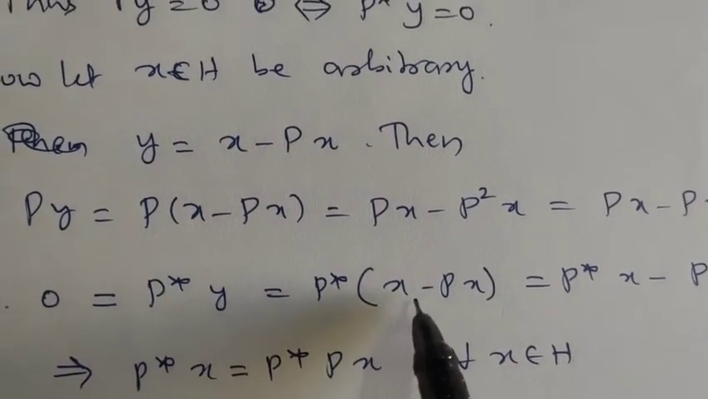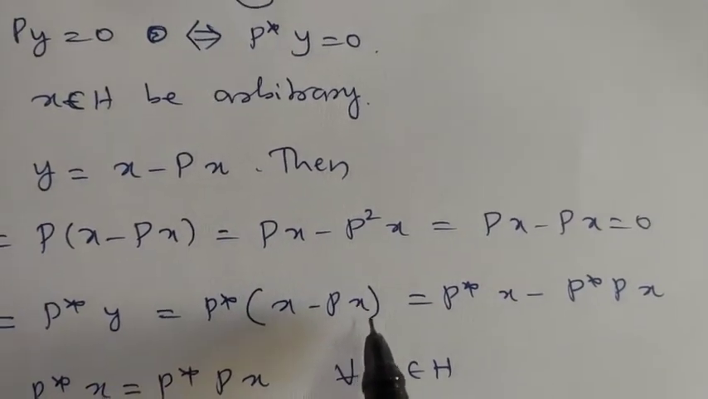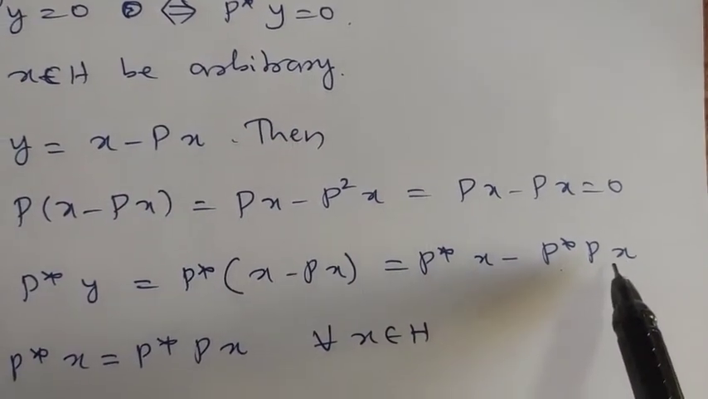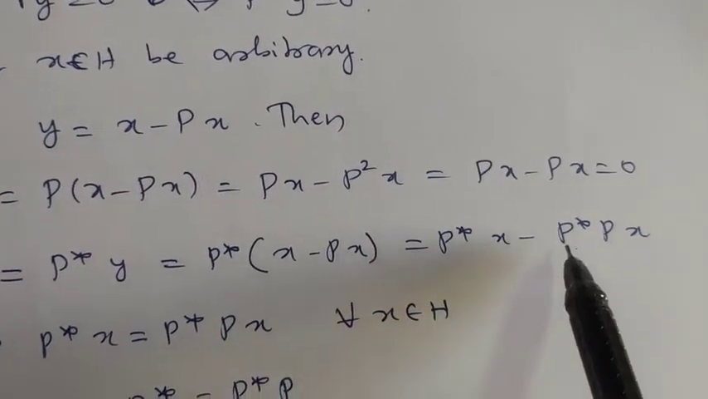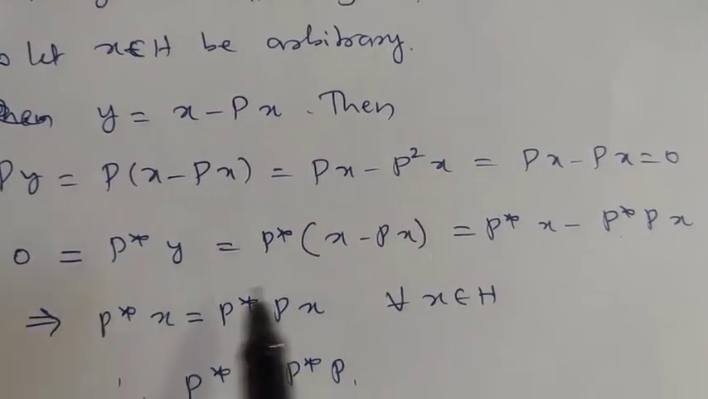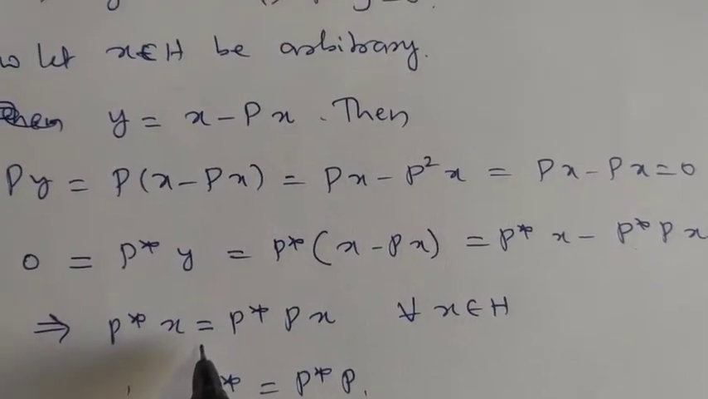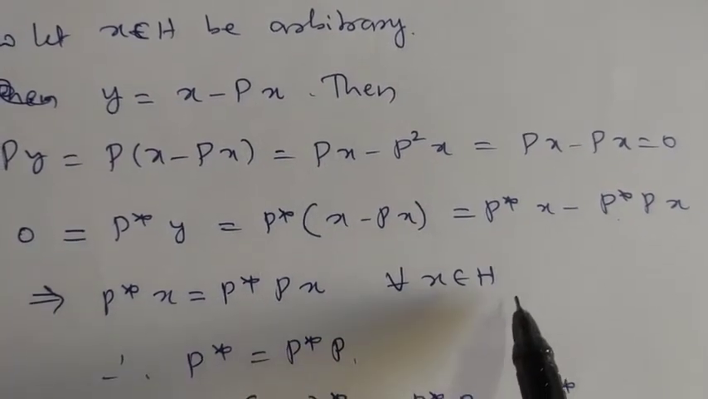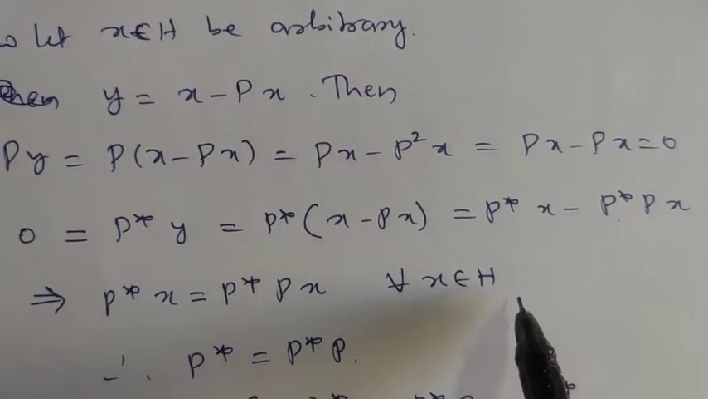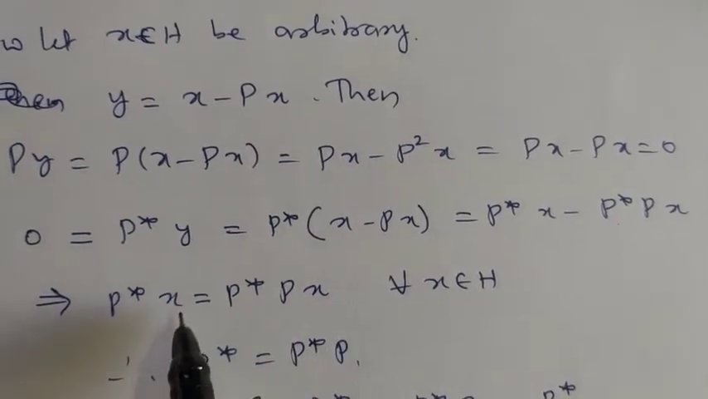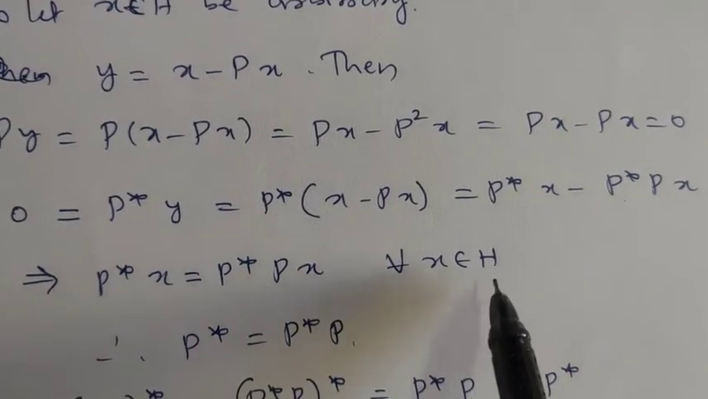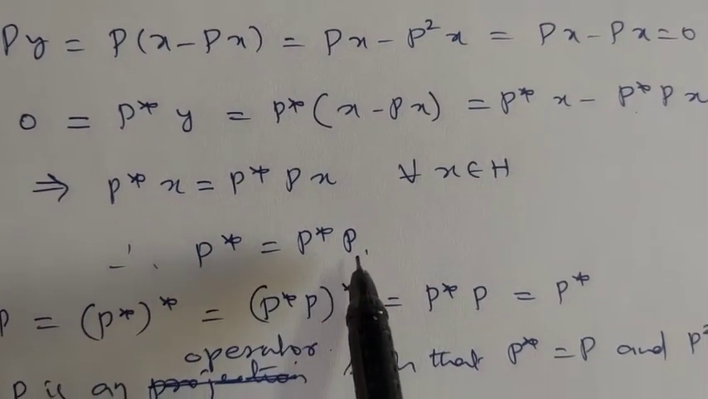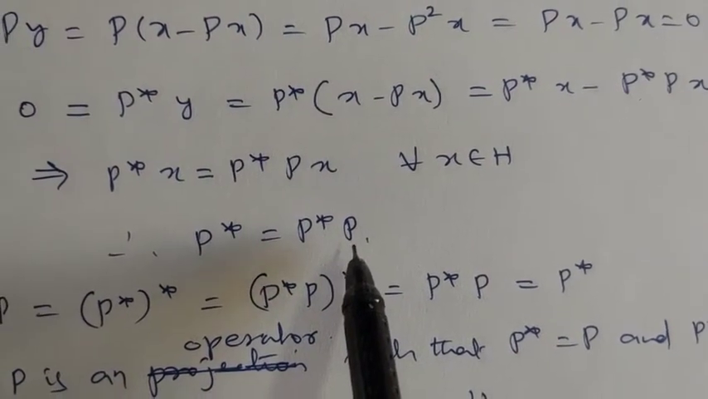That is equal to P star of Y, meaning X minus P of X. So this is again P star of X minus P star into P of X. This implies what? P star of X minus P star into P of X is equal to 0 implies what? P star of X is equal to P star into P of X for every X belongs to H. Understand now? So now P star of X is equal to P star into P of X for every X belongs to H implies you can declare that P star is the same as P star into P.